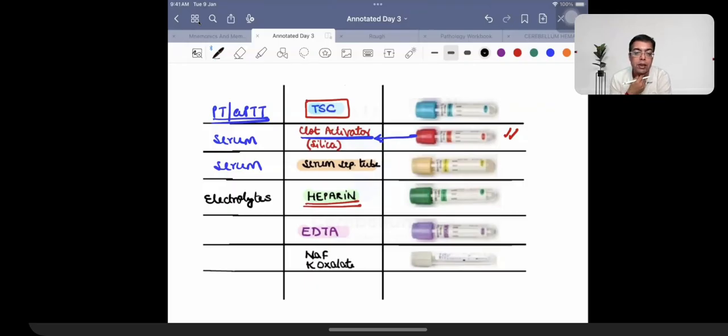Electrolytes. Green, green heparin, electrolytes. Heparinized syringe is also being used for detection of something like arterial blood gas. Heparinized syringe is also useful for arterial blood gas. Talking about lavender. Lavender contains EDTA. This is going to be useful for carrying out CBC and ESR.